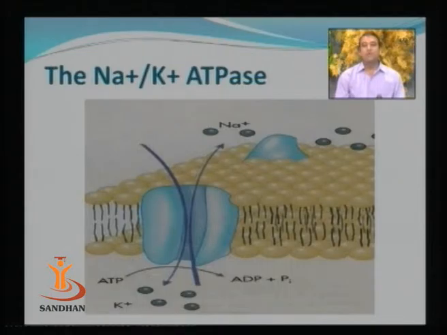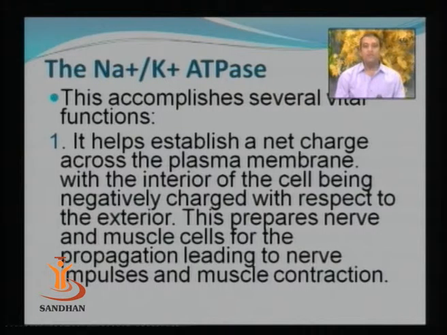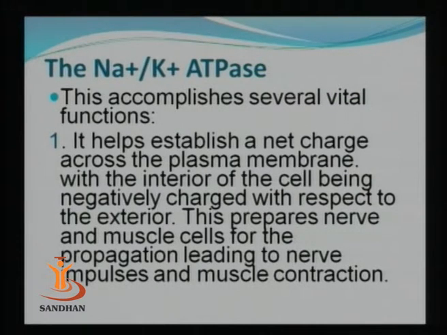So each time the enzyme does this, there is a net difference in positive charge between the internal environment and the exterior of the cell, because 3 positive ions are pumped out and only 2 positive ions are pumped in. Because of that, there is a net charge across the plasma membrane, with the interior of the cell being negatively charged with respect to the exterior.